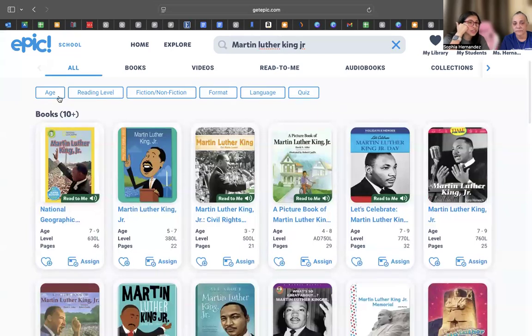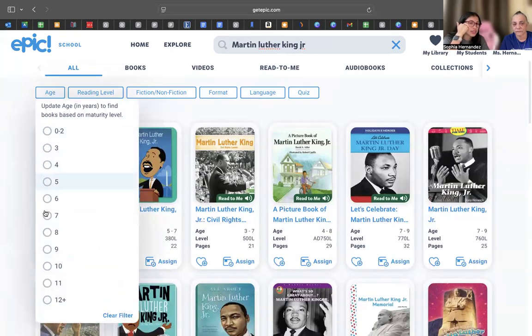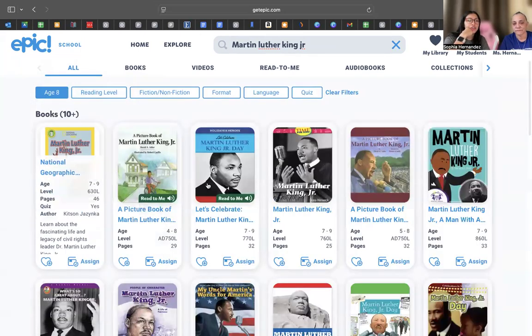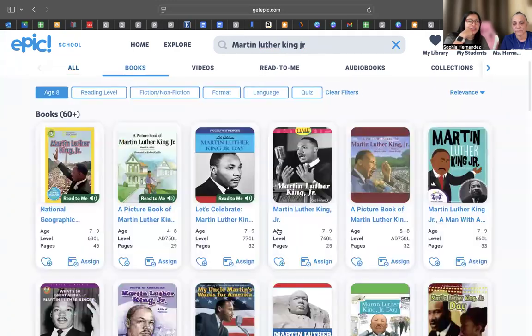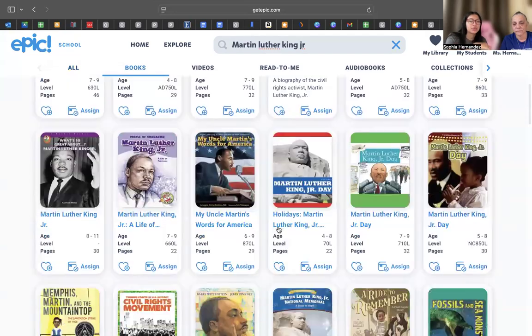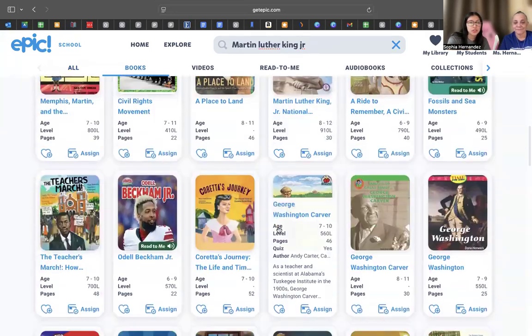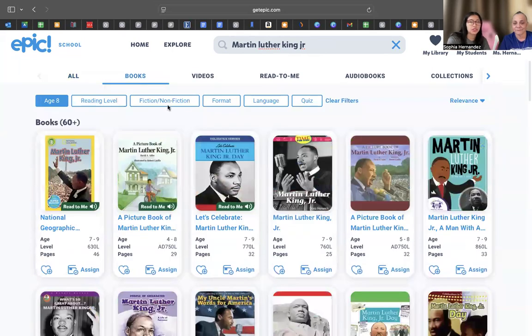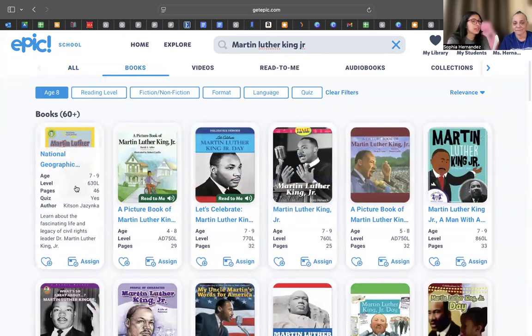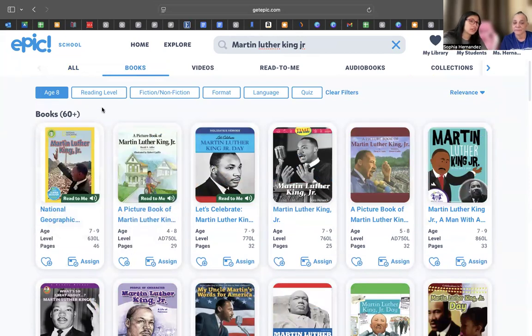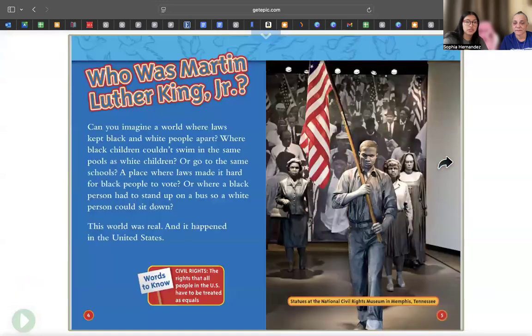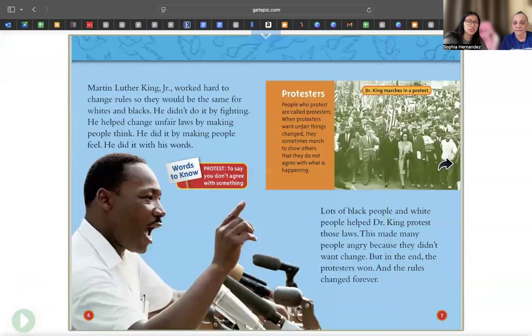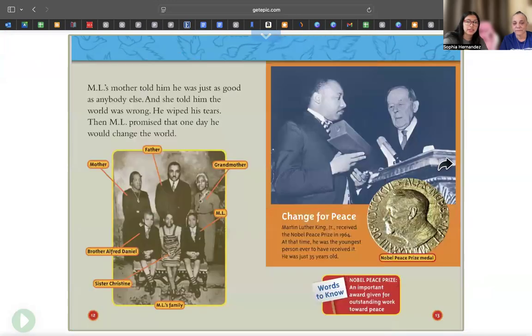What you also can do is change the age. Since you're in third grade, you're about 8 years old. And so you're 8. And then you can get more books that are for your age. See, there's more books. See, there's even more books, 60 books. Wow. So all these books about Martin Luther King Jr. And what I like about Epic is that it can also read to you. If you want to have it on and watch the book, it also reads to you. This has pictures and different facts about him.